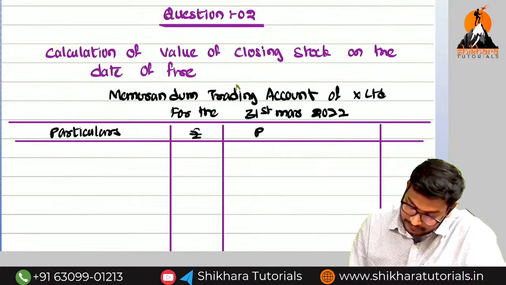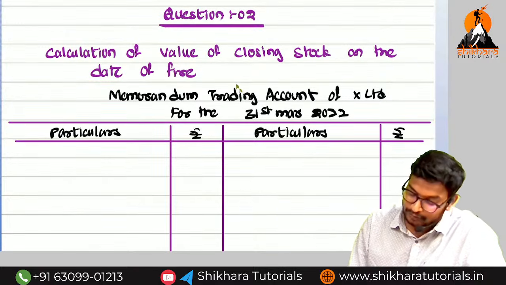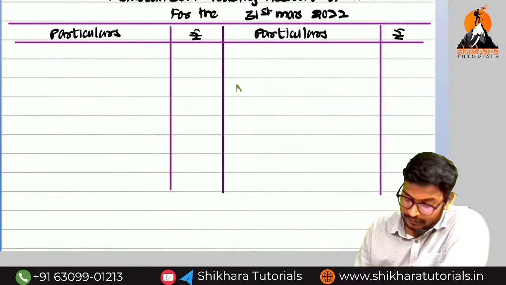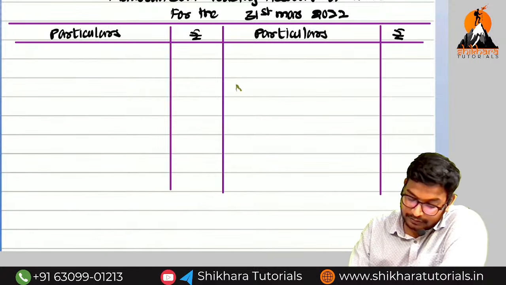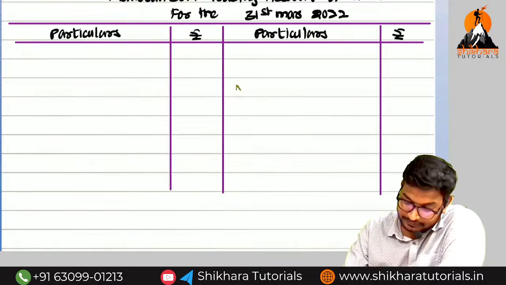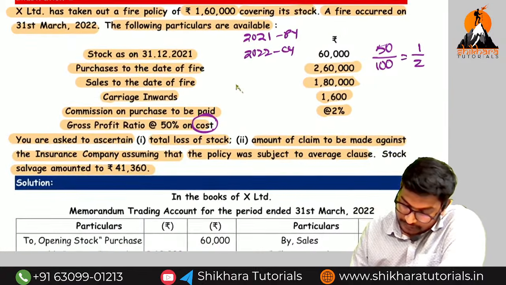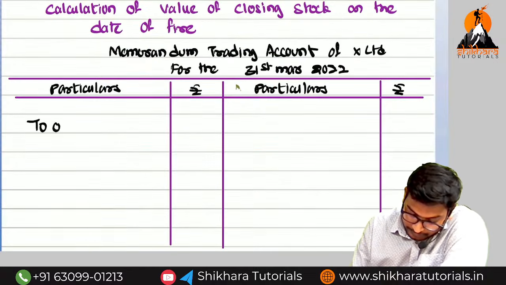So particulars, amount, rupees. Why are we going to call it a memorandum? It is a rough one. So opening stock will be on which side? Debit side. What is the amount of opening stock they have given? 60,000. So on the debit side, to opening stock.